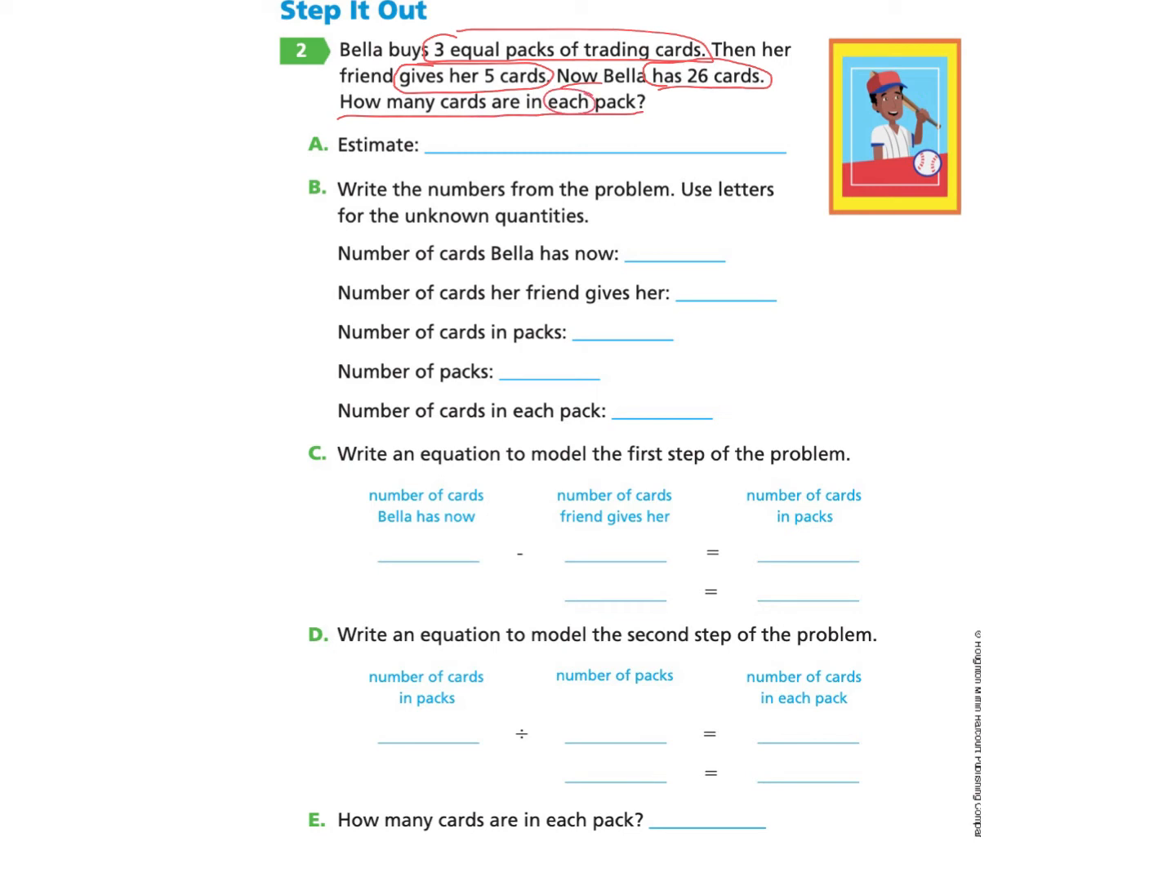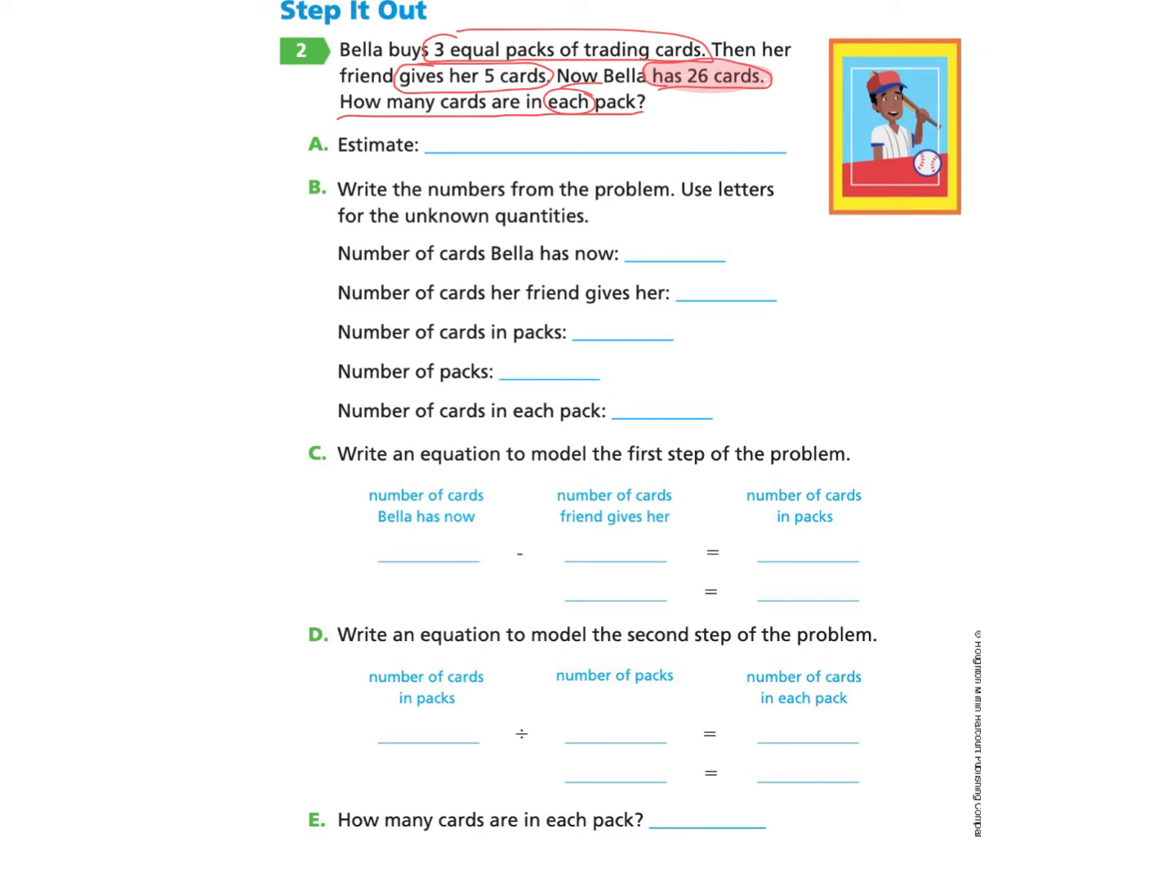So the first part is asking us to estimate. We can remember that estimate means using numbers that are close to an exact amount. So if you would like to pause and try this part on your own, you may do so and come back, or you can choose to follow along with me. So I'm going to start by looking at the total amount of cards that Bella has at the end of this information. And it says that she has 26 cards after she buys the packs and her friend gives her some cards. So I'm going to say 26, that's pretty close to 25.